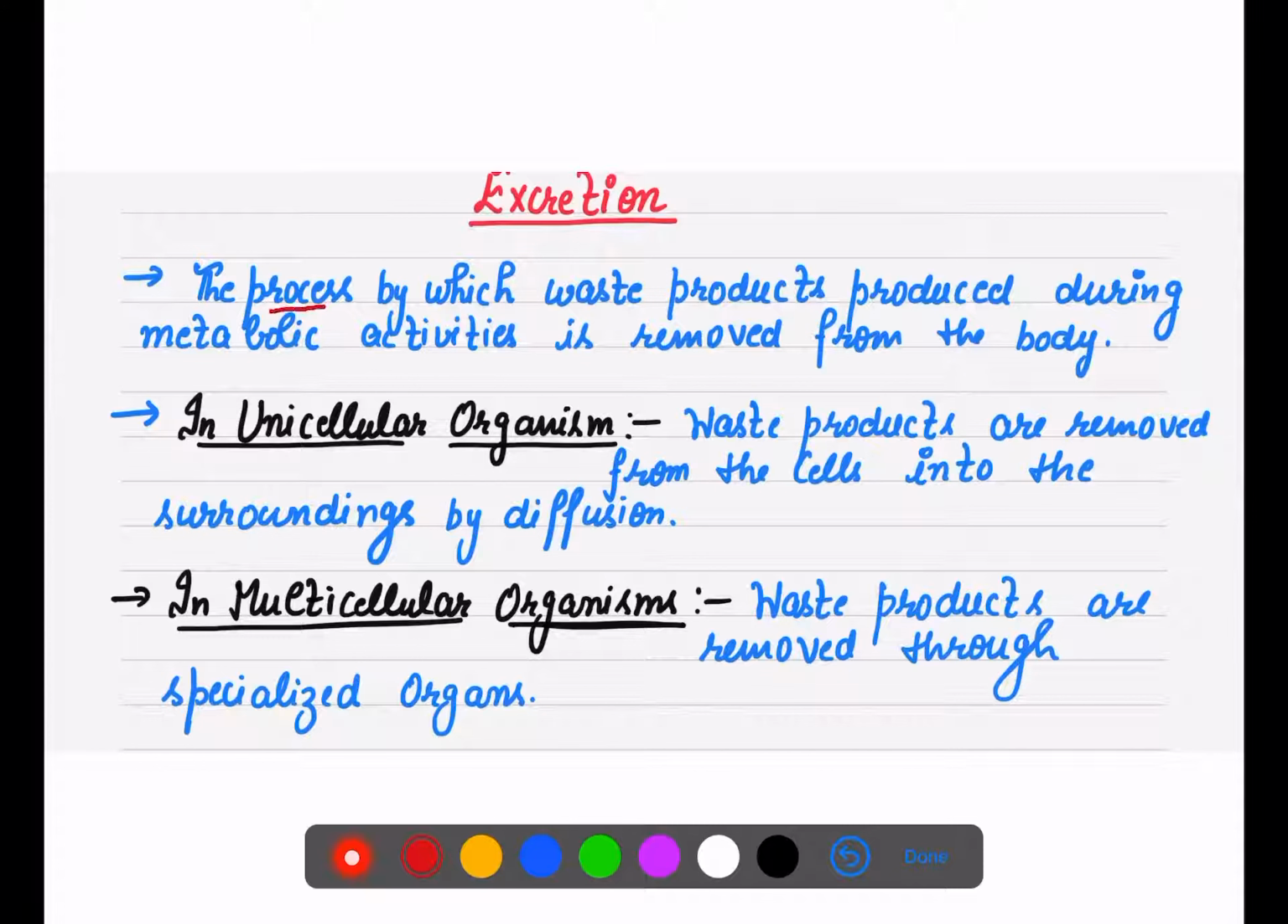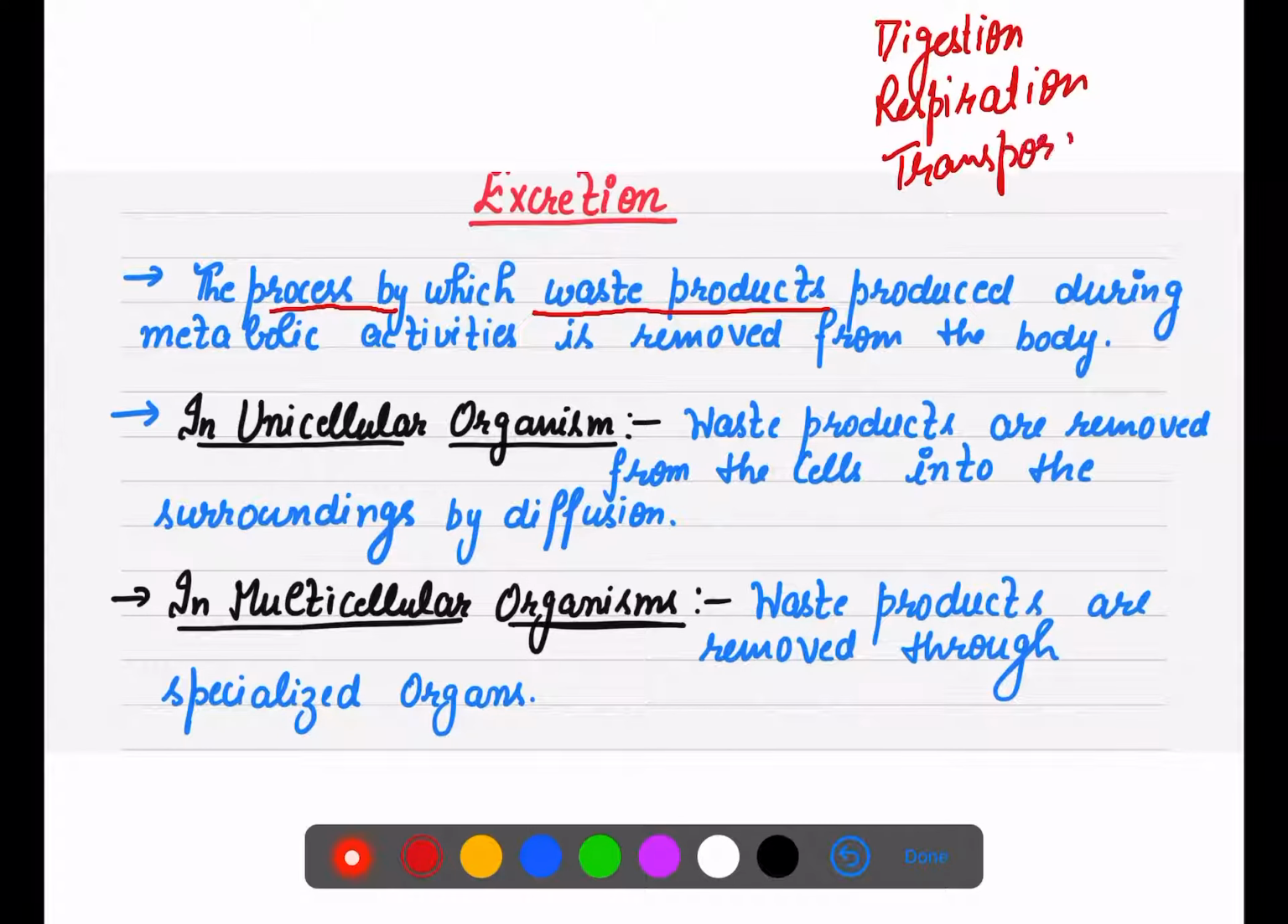So it is a process by which basically the waste products are removed. Till now we have done digestion, or nutrition, we have completed respiration, then we discussed transportation in complete detail. The last life process, which is again very important, is excretion, or here we will talk about the excretory system. So why do we need excretion? Because waste products को बाहर जाना है.